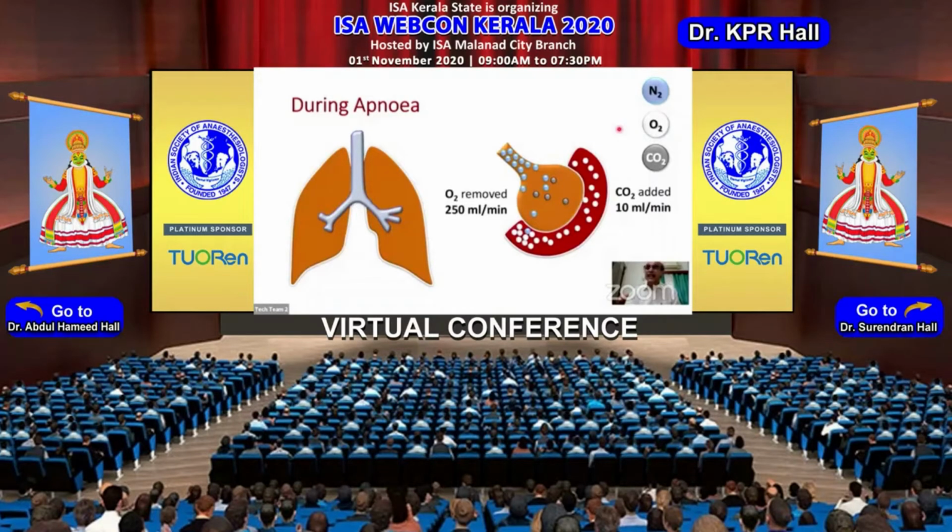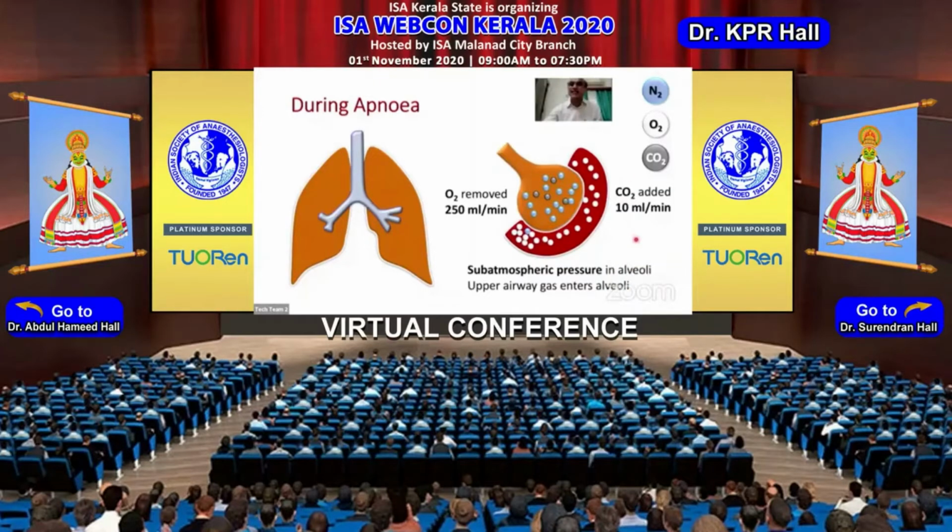That means the alveolus has lost about 250 ml of its volume. So when it loses its volume, there is a subatmospheric pressure created within the alveoli, and it takes away whatever gas in whatever concentration is available in the upper airways or in the trachea or in the larger airways. So the upper airway gases enter the alveoli.